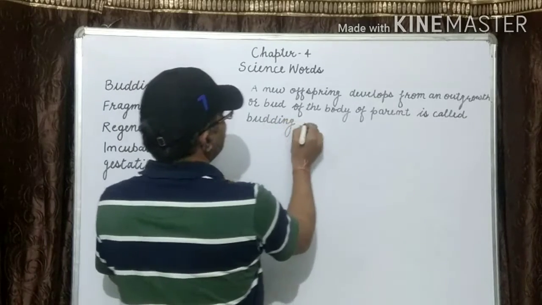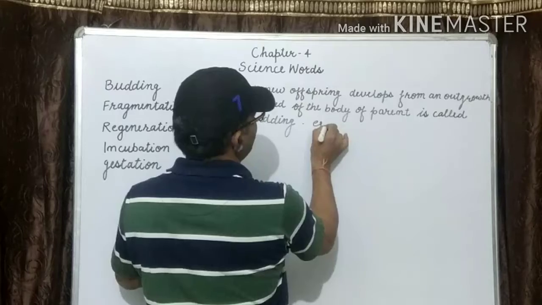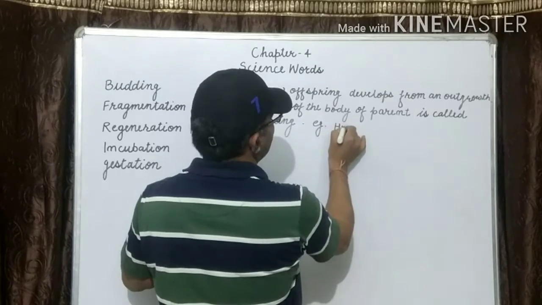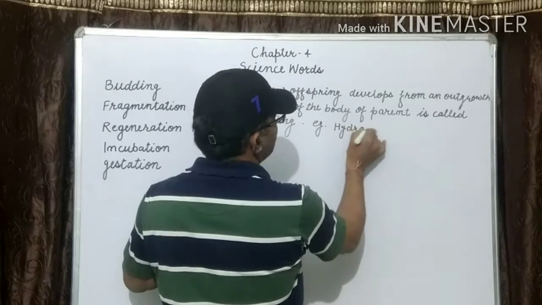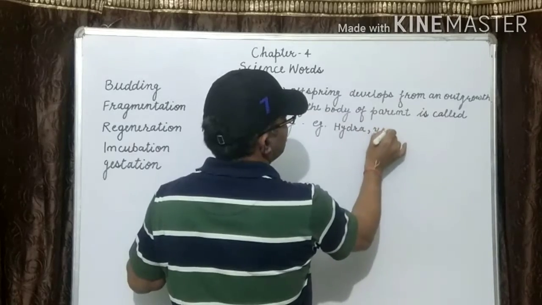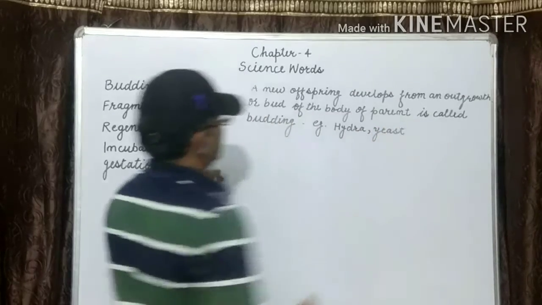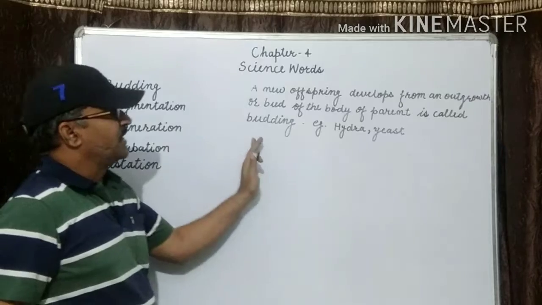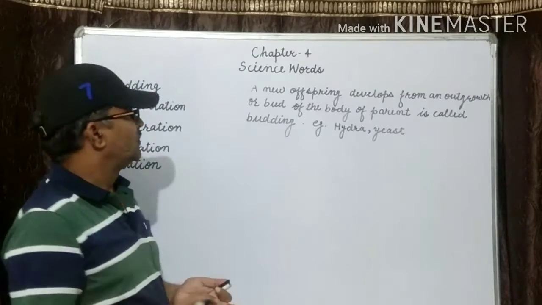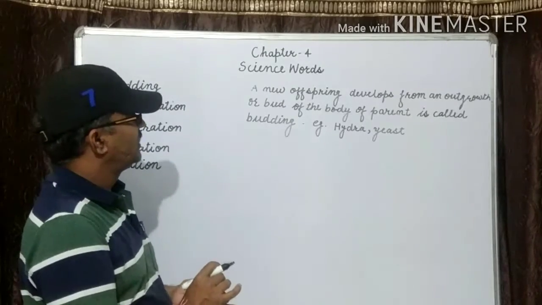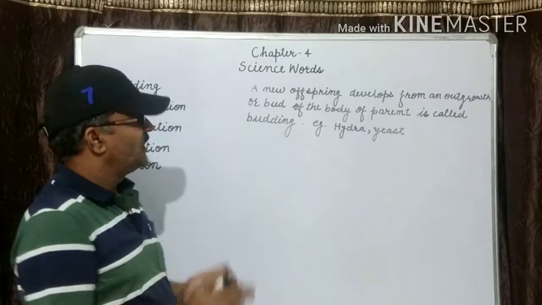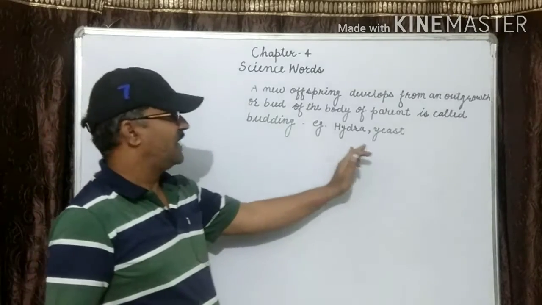This is clear? An example of budding: hydra, yeast. A new offspring develops from an outgrowth or bud of the body of the parent is called budding. For example, hydra and yeast.